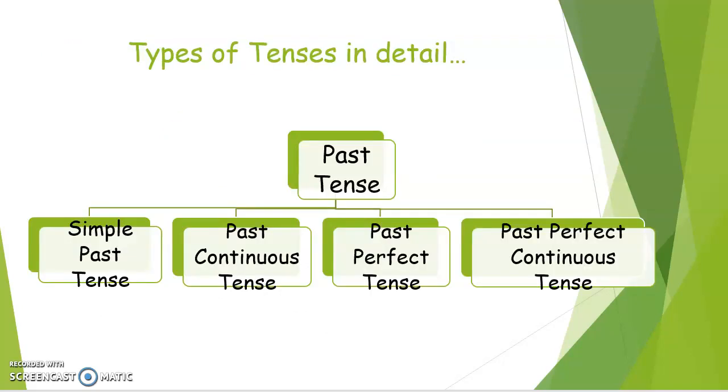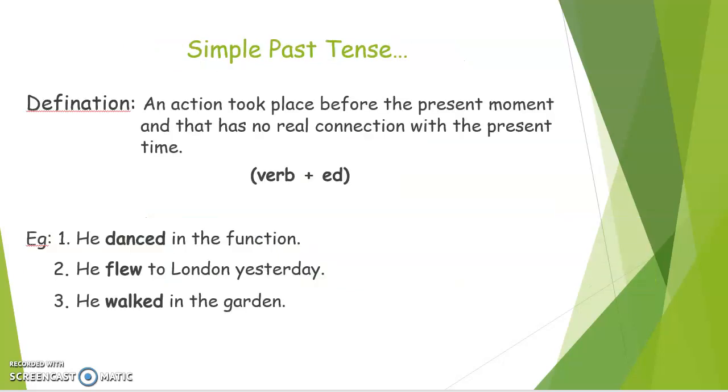Then we saw those types of tenses again in detail. Past tense has four types: simple past tense, past continuous tense, past perfect tense, and past perfect continuous tense. Again we saw them deeply. What is simple past tense, and what we should use for making a sentence, that is verb plus ed.